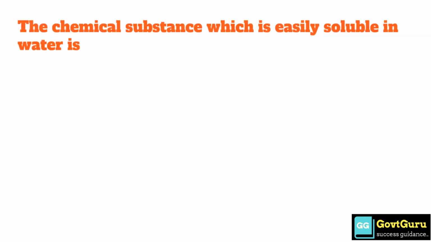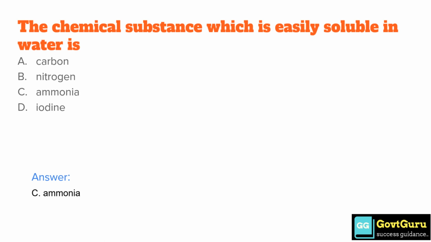The chemical substance which is easily soluble in water is option A carbon, option B nitrogen, option C ammonia, option D iodine. The correct answer is option C ammonia.